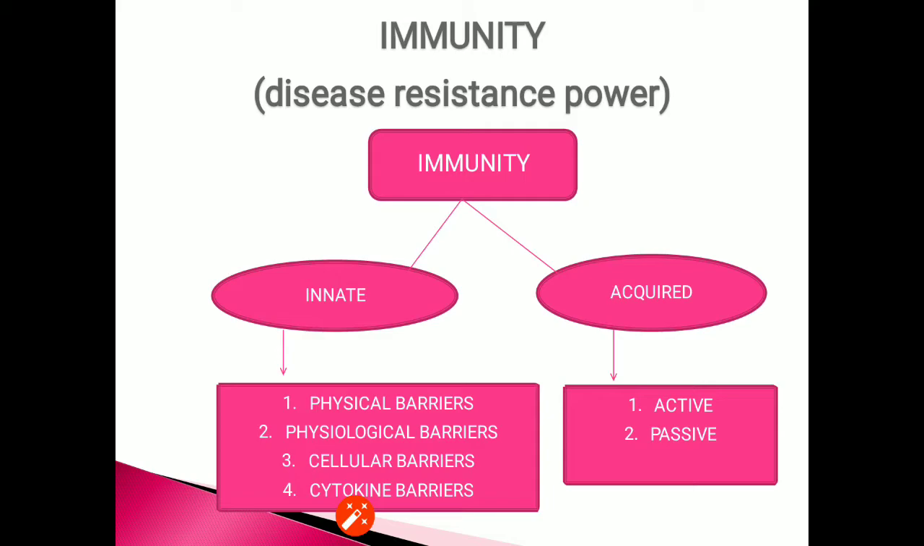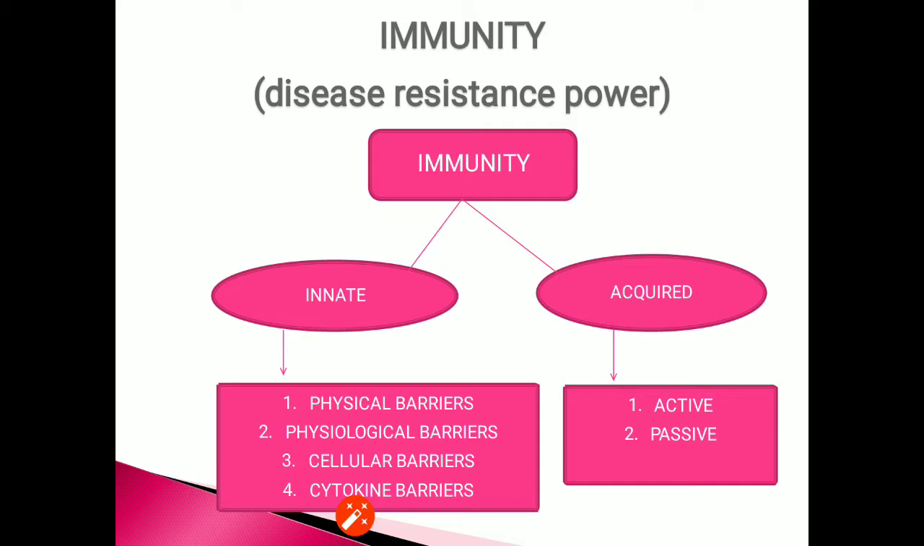The second type of immunity, that is the acquired immunity, is further divided into two subtypes, active immunity and passive immunity. Let's discuss all these in a little detail. Innate immunity refers to all the defense elements with which an individual is born and is always available to protect the body. It is non-specific and it functions with the help of barriers.